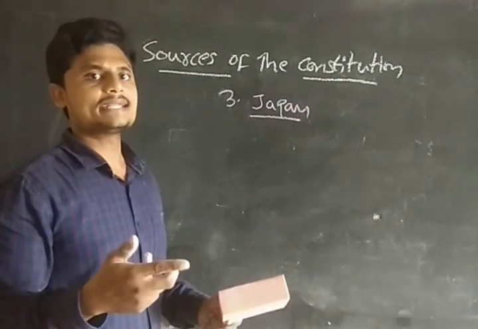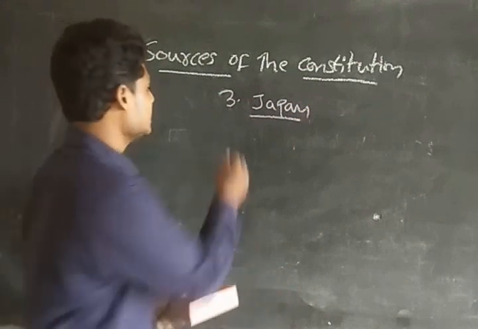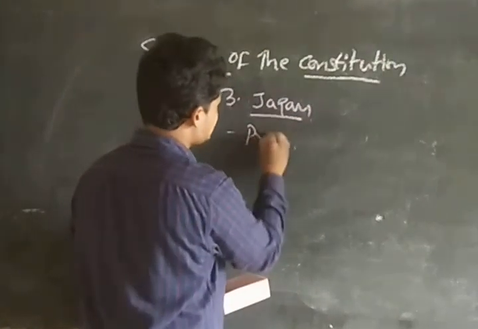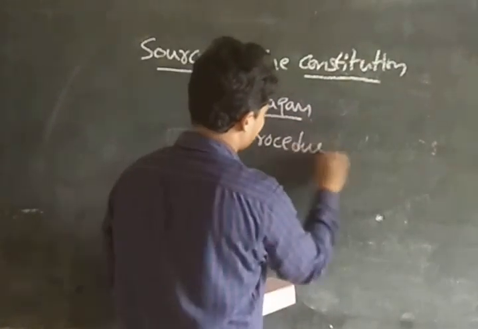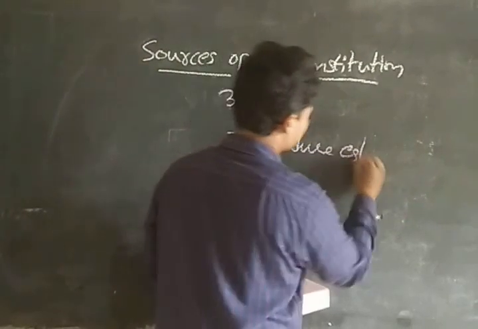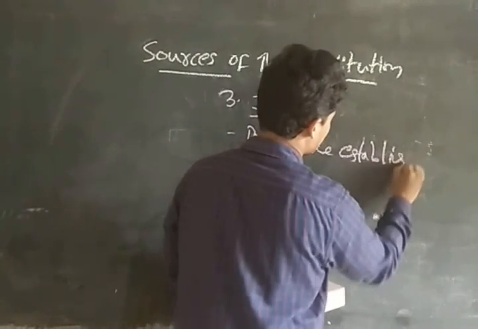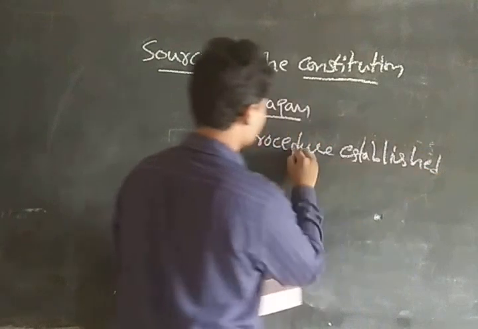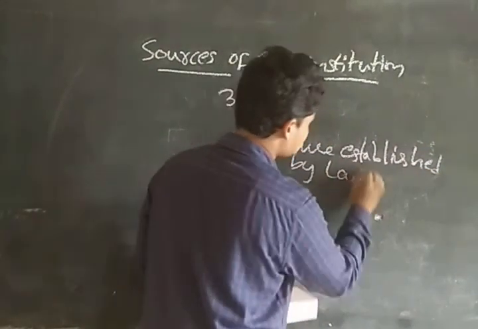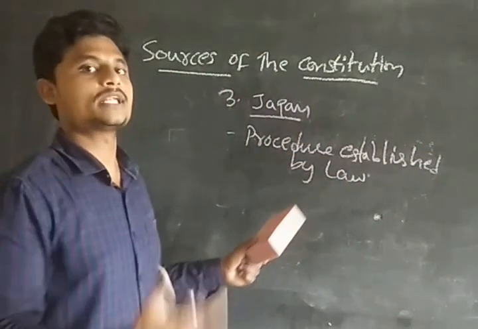So from Japan, we have taken the procedure established by law. I explained that procedure. So what is procedure established by law? I explained it in the judicial review concept.